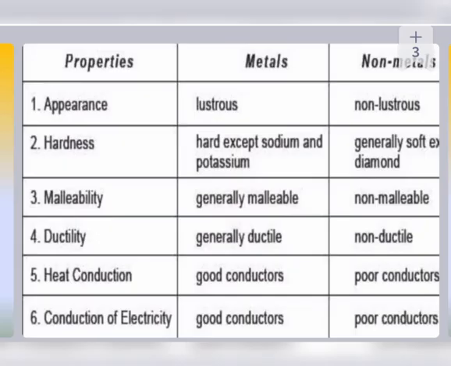Properties of metals and non-metals. We have seen the properties of metals and non-metals: appearance, hardness, malleability, ductility, heat conduction, and conduction of electricity. Metals show luster and are hard, non-metals are non-lustrous. Metals are hard, with the exception of sodium and potassium; non-metals are generally soft, with the exception of diamond. Metals are generally malleable.